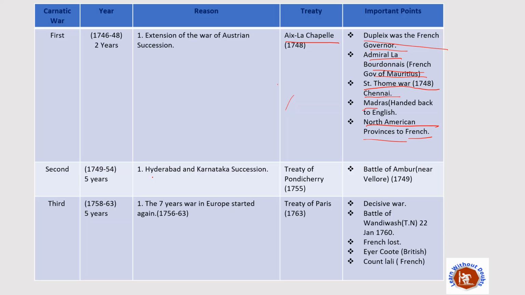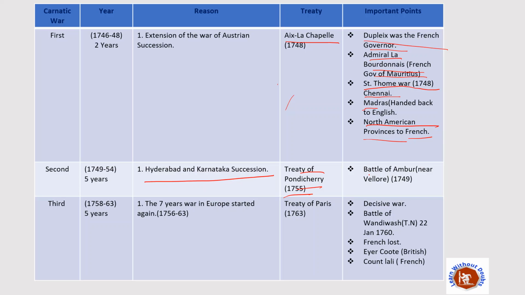And the reason behind it was the war of succession in Hyderabad and Karnataka. See, in Hyderabad and Karnataka there were various kingdoms, and one kingdom was supported by the French army and another kingdom was supported by the British army, and that was the reason. So again Britain and France came to fight. The Treaty of Pondicherry took place in 1755. The Treaty of Pondicherry was the result of the second Carnatic War.